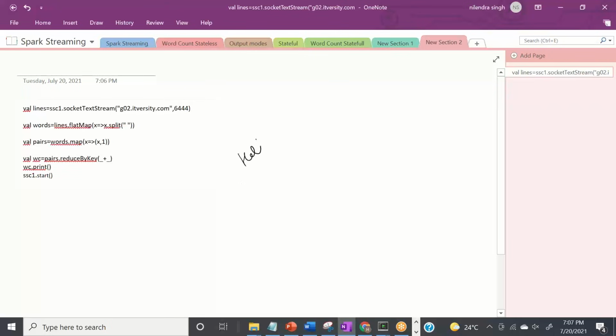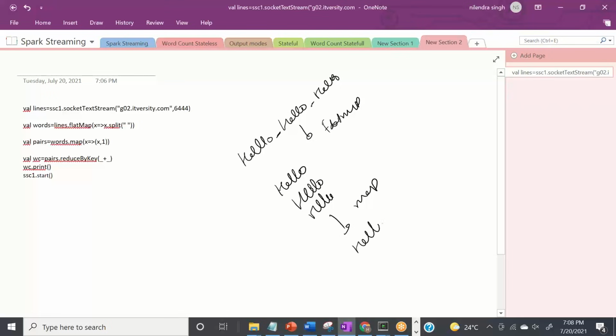So we have hello, hello, hello here. On the basis of the space, we created hello, hello, hello in 3 lines. This is what your flatMap did. Then we hit map here and we said hello 1, hello 1, hello 1.